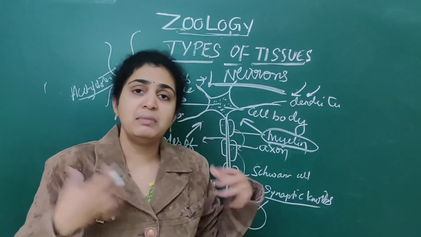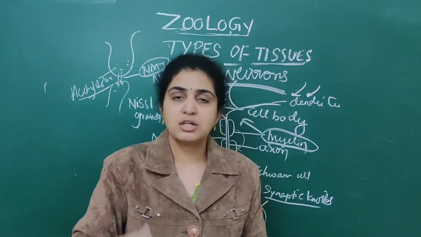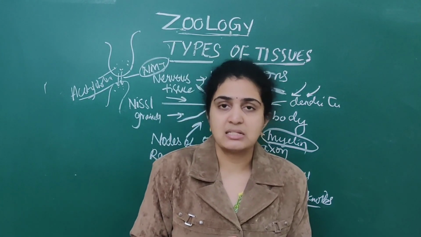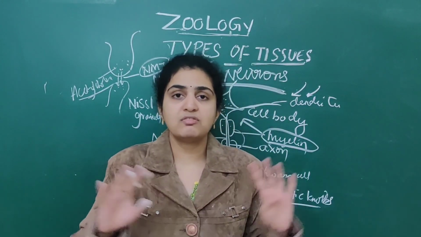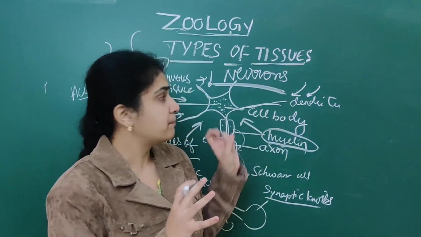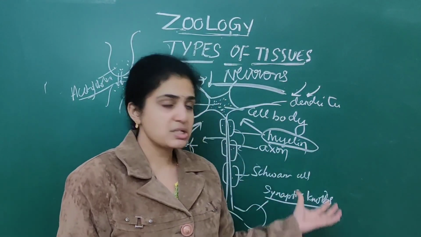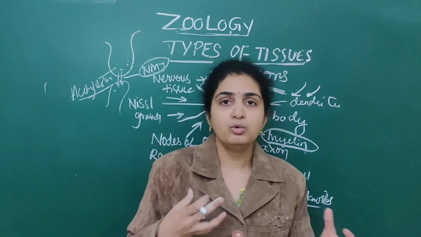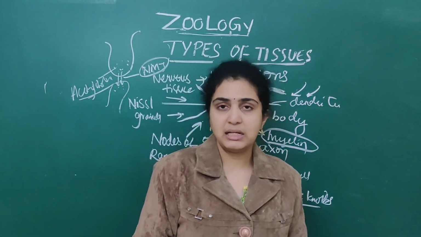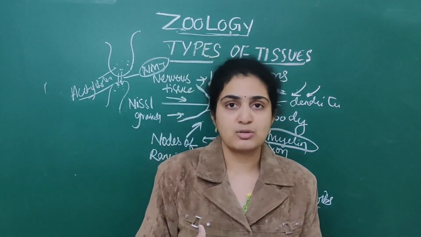Millions and millions of neurons are present in our brain. They constitute the majority of the neural tissue, and these neurons are the excitable cells. So we have finished all four types of tissue: epithelial, connective, muscular, as well as neural tissue. I have already discussed the important NEET questions which they will ask based on this. Do the material, so that next we will start the chapter called Animal Kingdom, and we will see the different phyla and the classes associated with them.